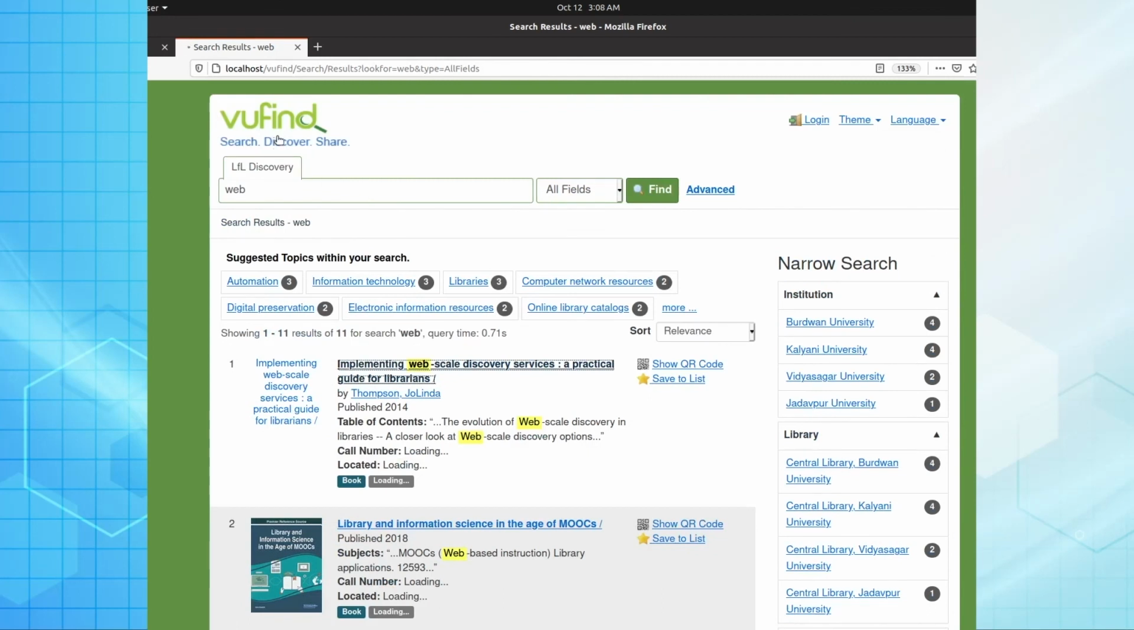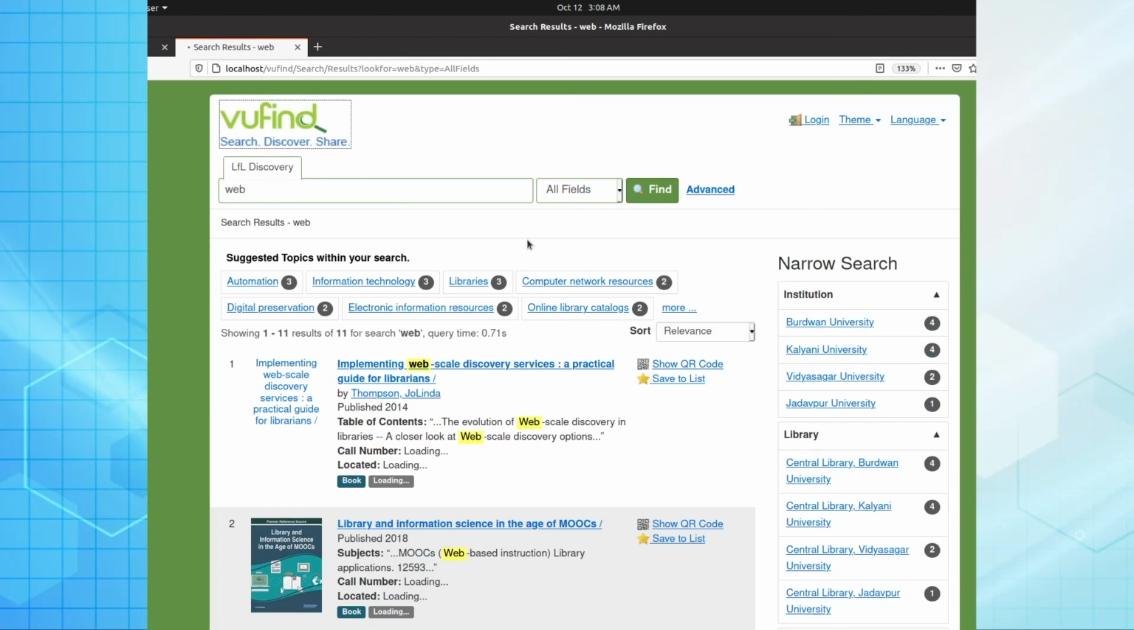So, let it come and let me try to show you some other things in the same interface. It reports that from Bardhaman University 4 books are there related to web, Kollam University 4, Vidyasagar 2 and Jadavpur University 1. It is still loading.